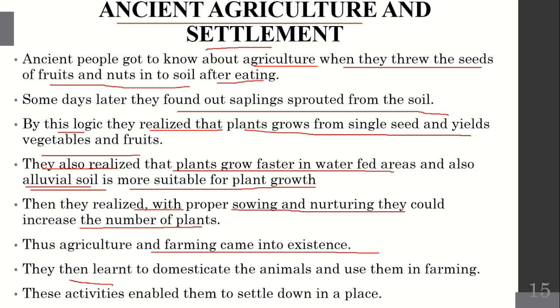Then they learned to domesticate animals and use them in farming. To do the agriculture, they needed animals. So that's why they started domesticating, taming the animals. Apart from hunting, cattle rearing was also one of the occupations of prehistoric man. These activities enabled them to settle down in one place. Because of all these reasons, they settled in one place and led a peaceful life.